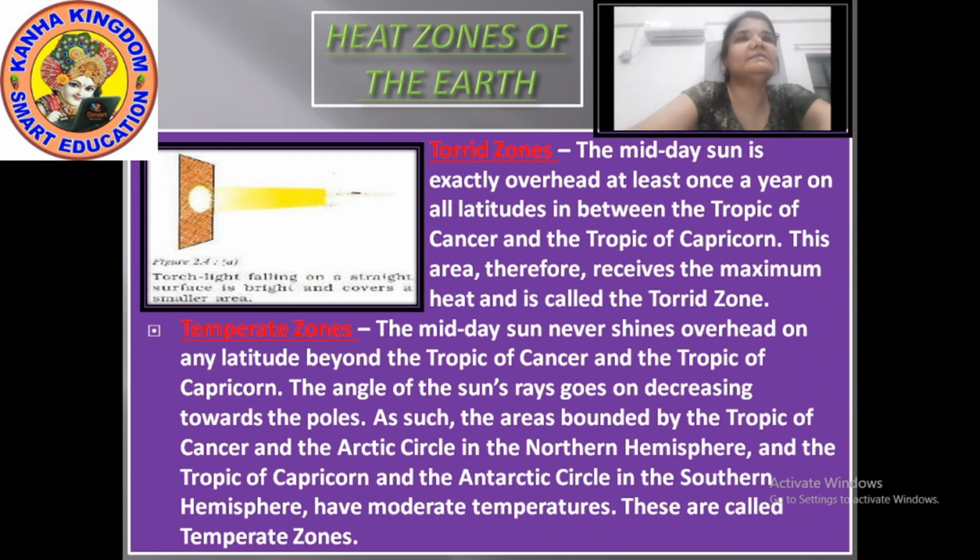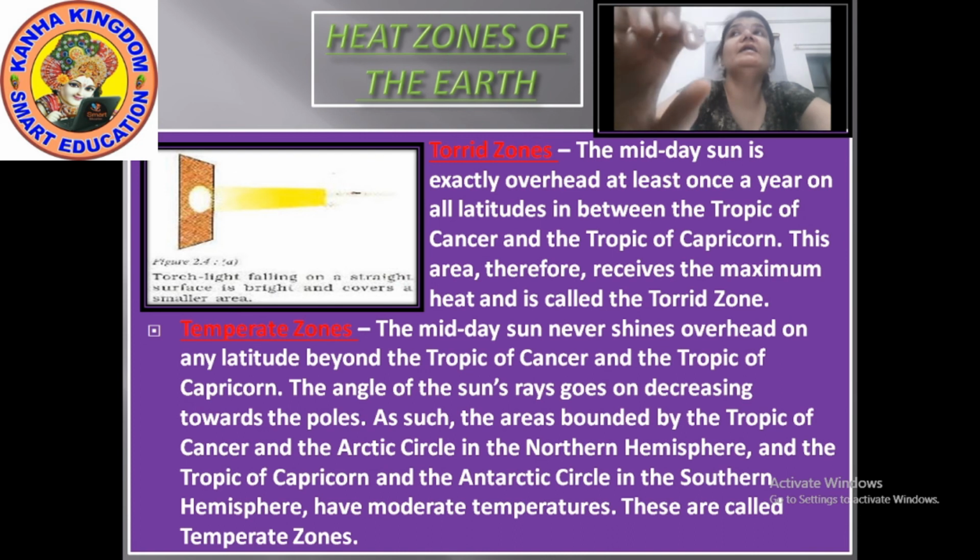The midday sun is exactly overhead at least once a year on the latitudes between the Tropic of Cancer and Tropic of Capricorn. Because the midday sun rays are overhead once a year and the torrid zone lies between the two tropics, it receives maximum temperature.